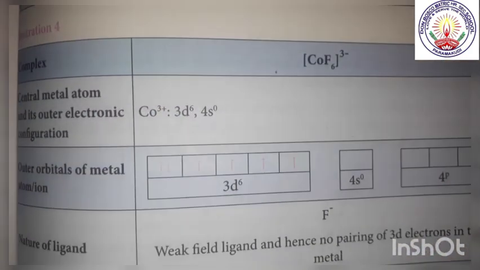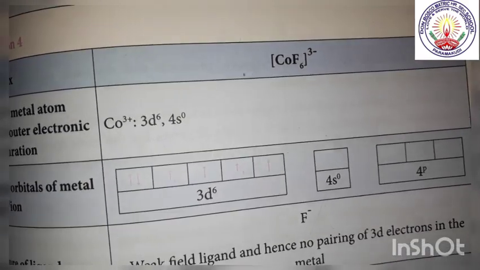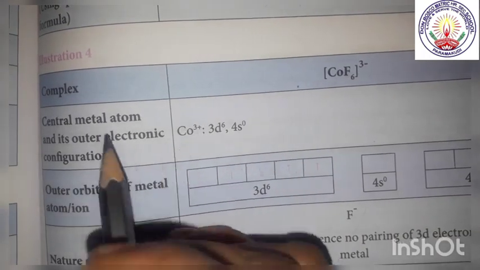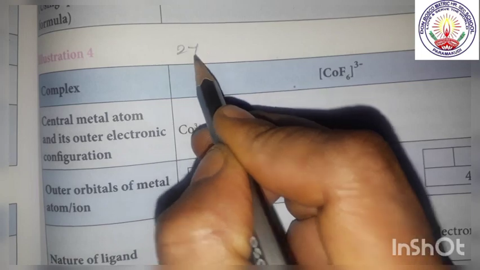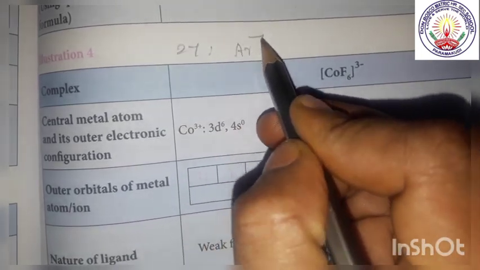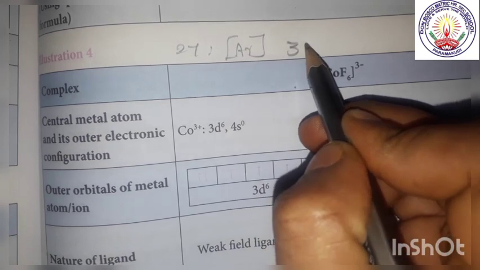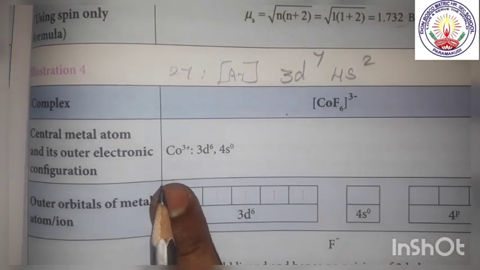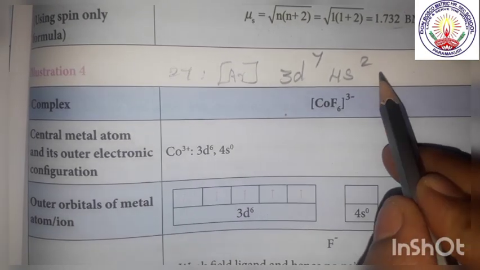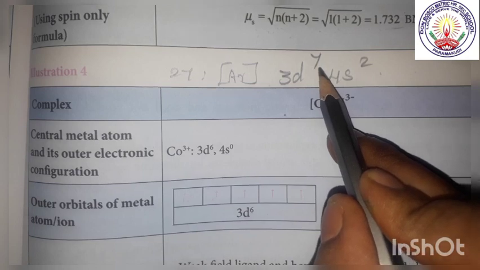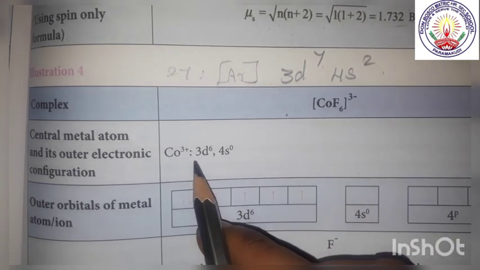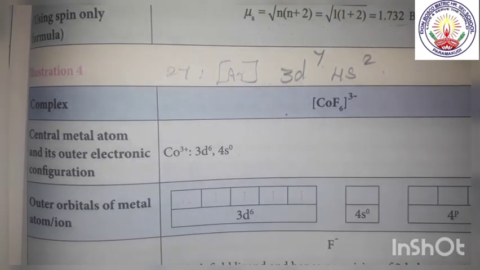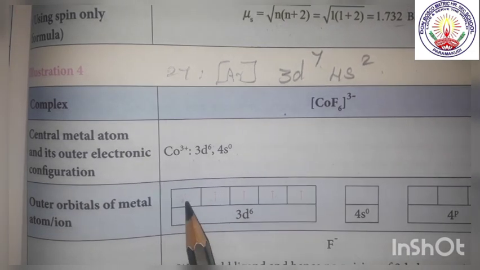Next we shall see another example, that is we have taken [CoF6]3 minus. So what is the electronic configuration for this? That is atomic number 27, argon 3d7 4s2. So what is the charge for this? 3. So from here 2 electrons and from here 1 electron will be taken away. Thus we will be having 3d6 4s0. So 6, 1 2 3 4 5 6.